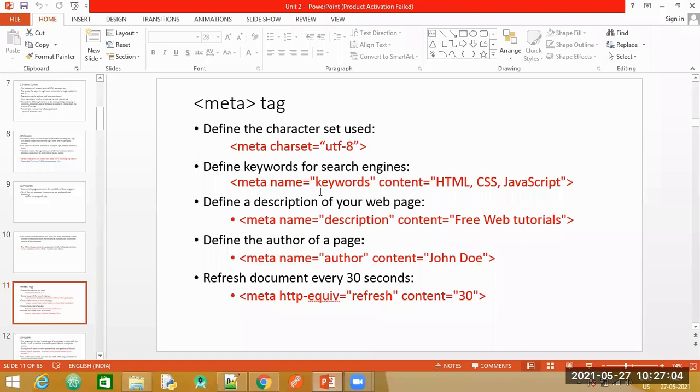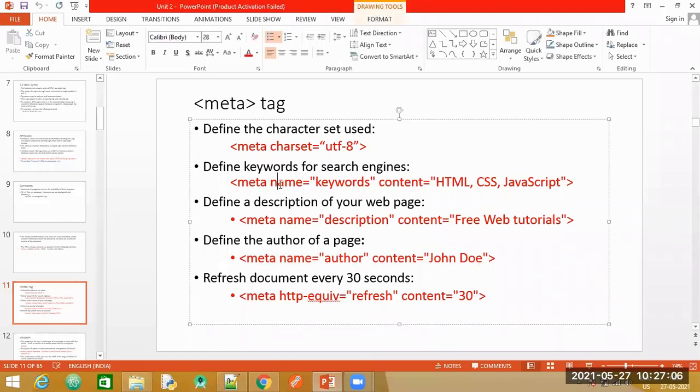You have two attributes here, okay? This is the first attribute name, and its respective value is keywords. The second attribute name is content, and its value is HTML, CSS, and JavaScript. Now, I told you, it is not mandatory that you give just one attribute name. You can have multiple attributes.